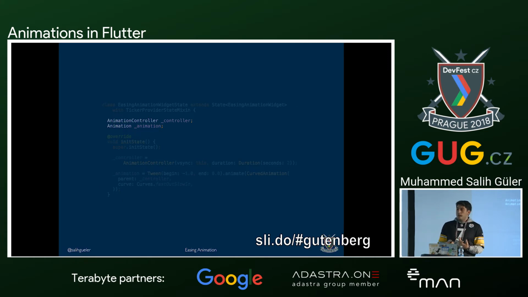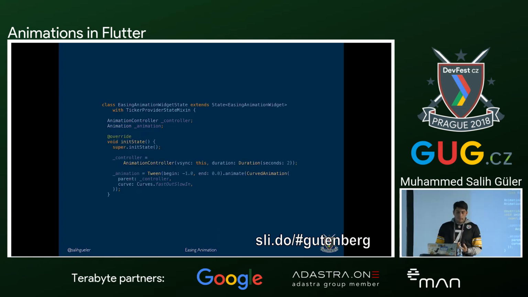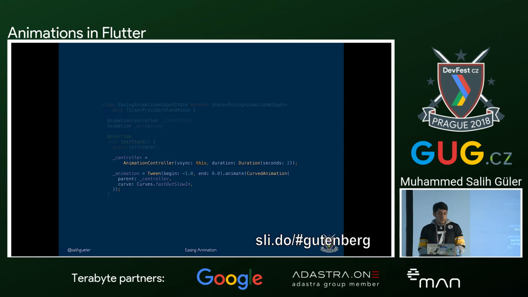So right now we have declared our variables, but we need to learn how to create these values. And for creating an animation object, we will be using something that we heard in the beginning called tween. Tween is a special class. Again, it gets a beginning and end value, nothing different than we learned, and it interpolates between these values. You can change the interpolating way, and in here, we wanted to interpolate between these two values by animating.